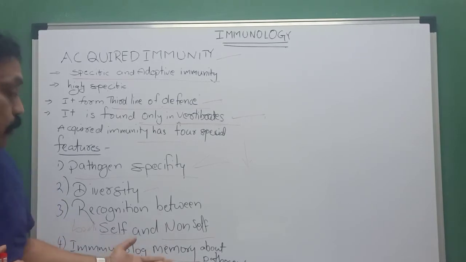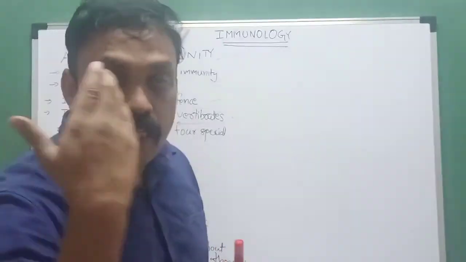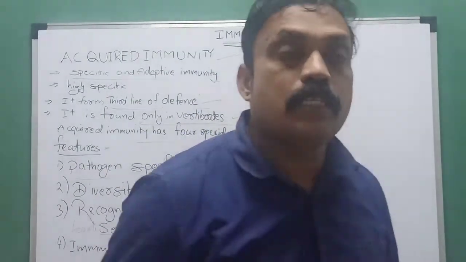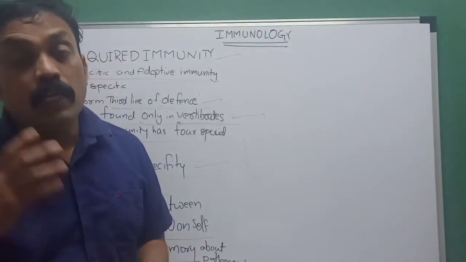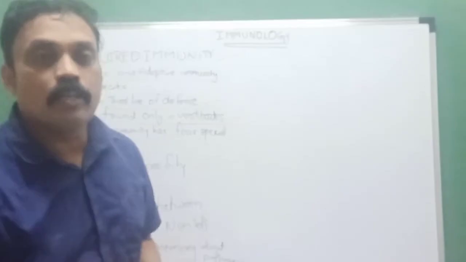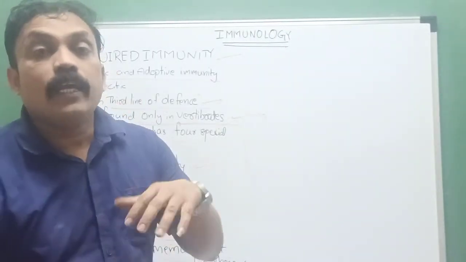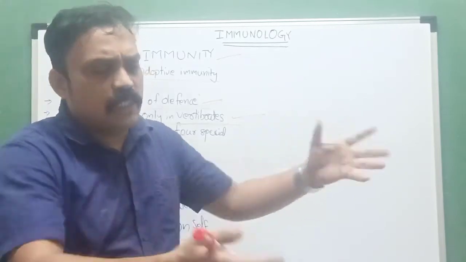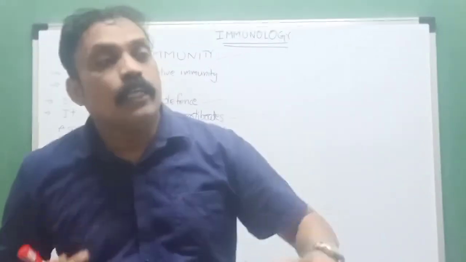And memory means that if we are infected a second time with that type of disease, it releases antibodies within a short time. That means it remembers what type of microorganism it is. So these are the characteristics of acquired immunity. Simply, acquired means after birth, in our lifetime.